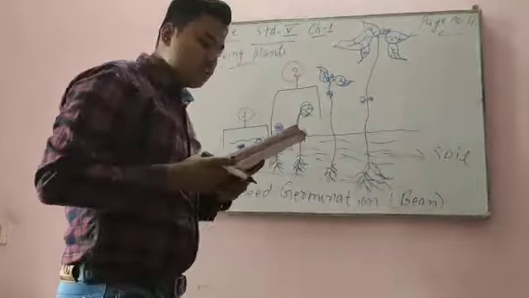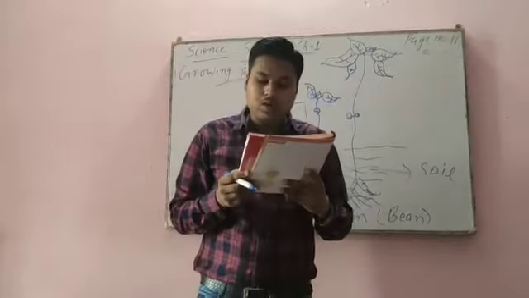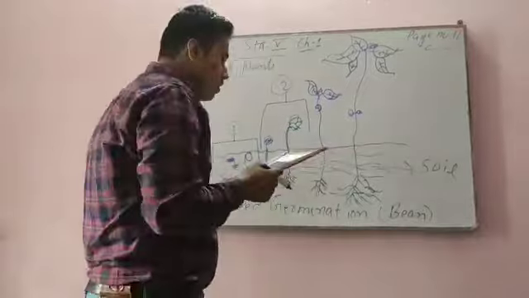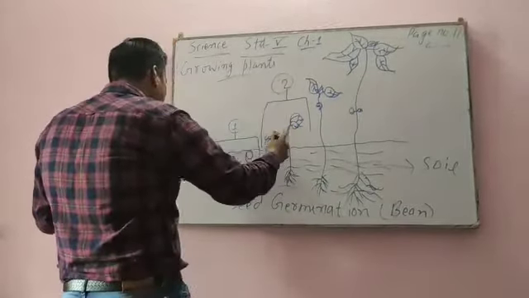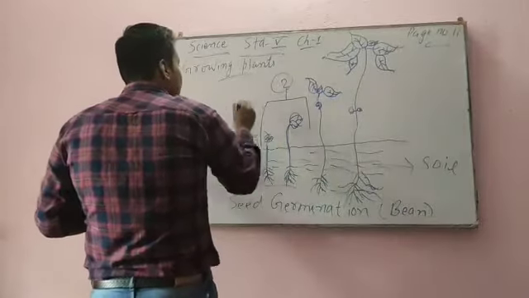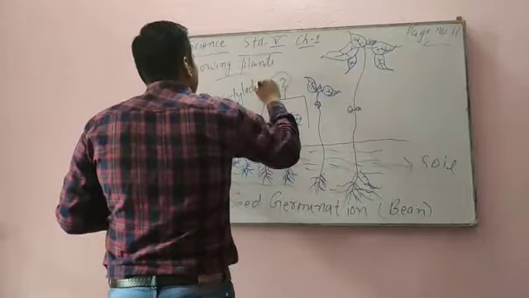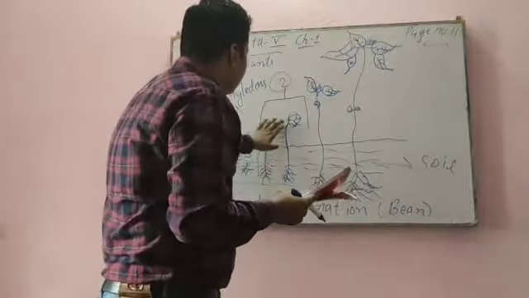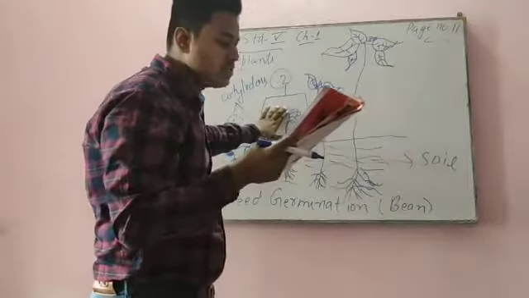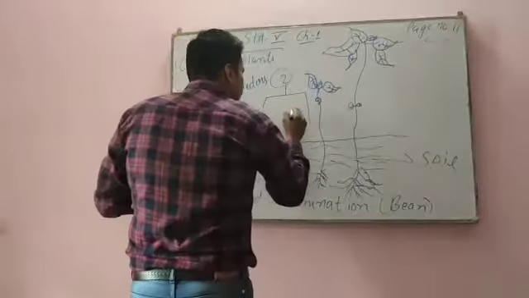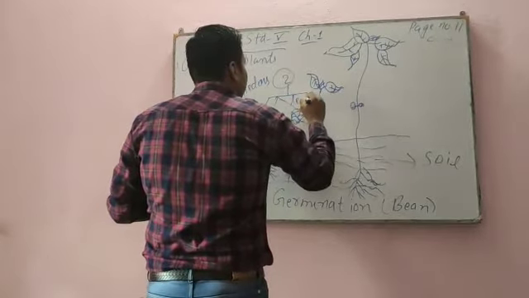Number 2 is the shoot grows, taking cotyledons out of the ground. The first leaves appear. This is the shoot. It grows taking cotyledons out of the ground. This is the cotyledons. When it grows, the first leaves come out. Taking cotyledons out of the ground, the first leaves appear. These are the leaves. The first leaves will appear.